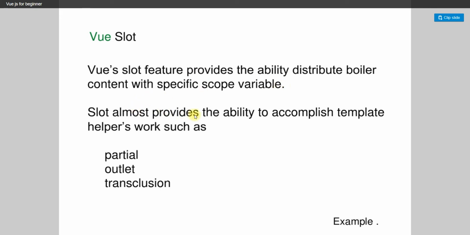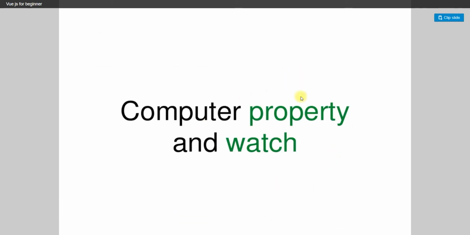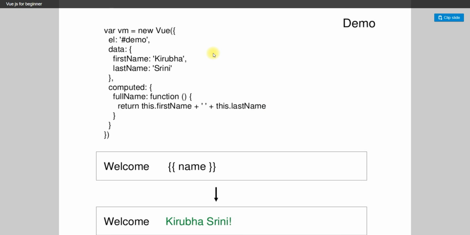The slot almost provides the ability to accomplish template helper work such as partial, outlet, and transclusion. So let's go to the next slide: computed property and watch. What does the watch do, and what does the computed property do? Let's talk about it.